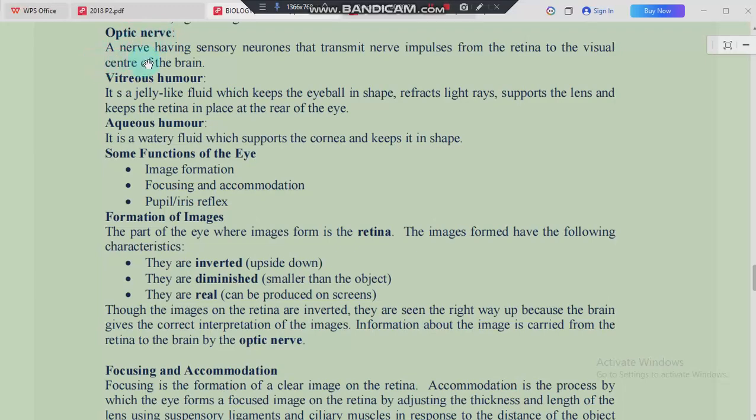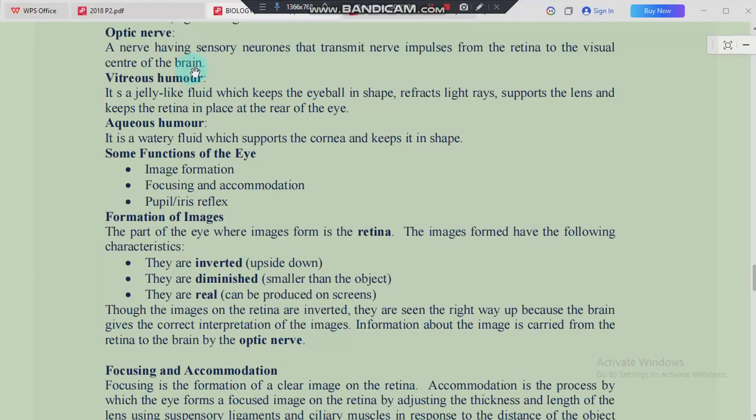So this optic nerve is simply a nerve having sensory neurons. And remember, we said that these sensory neurons detect impulses from the sensory receptors to the central nervous system, which is the brain, for interpretation. So this optic nerve is the one having sensory neurons that transmit nerve impulses from the retina to the visual center of the brain. So there is also the transmission of some electrical impulses being done in the eye, and the one responsible, having those sensory neurons, is the optic nerve.